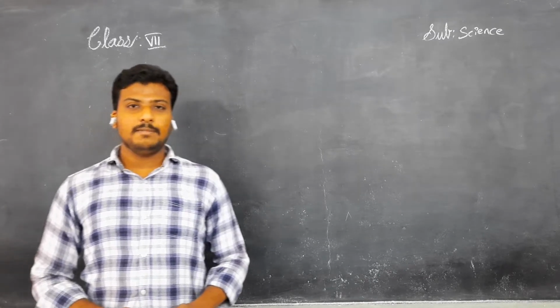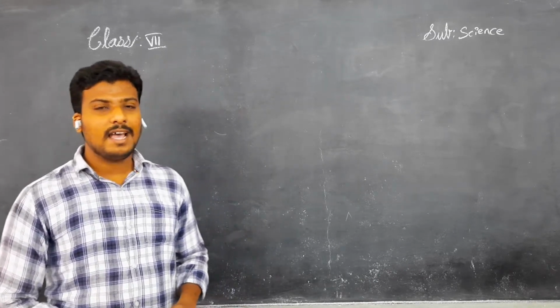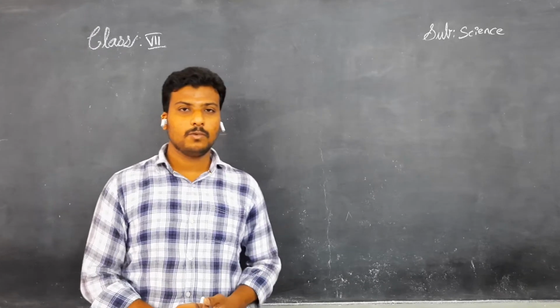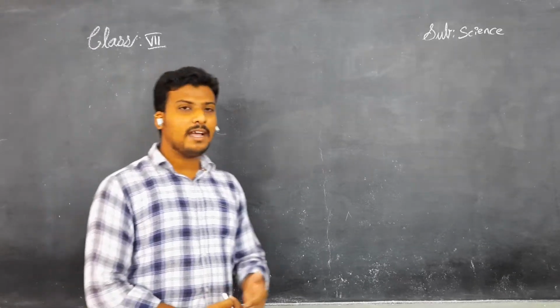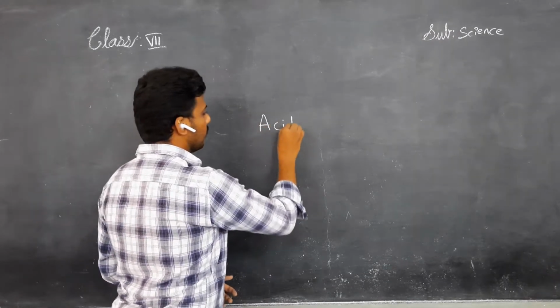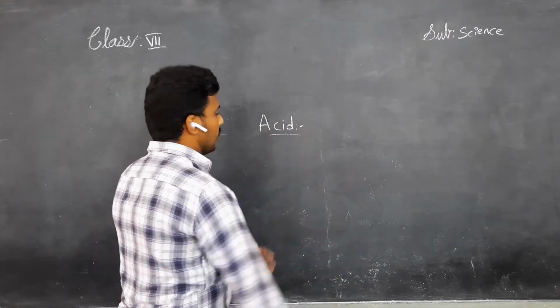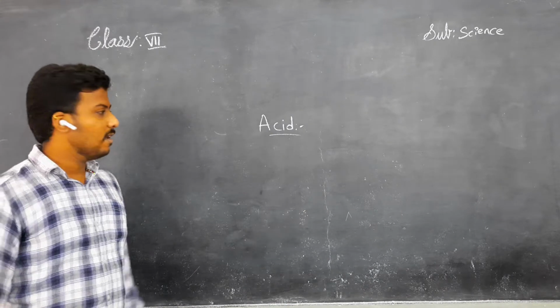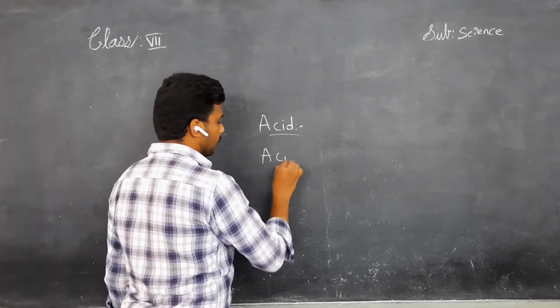In the previous class we discussed acids and bases in detail. Once again we recall, children, what are acids? Acids are sour to taste.